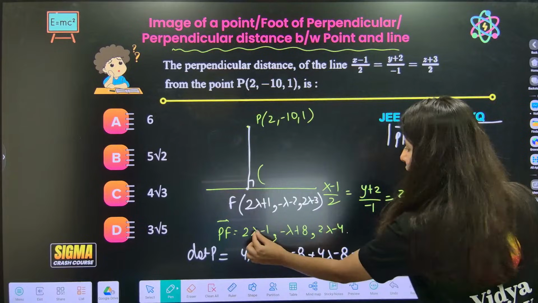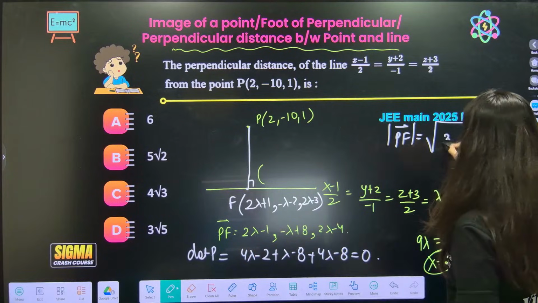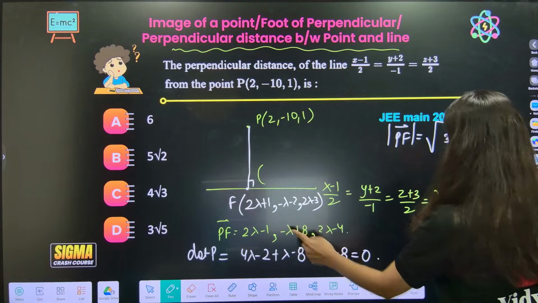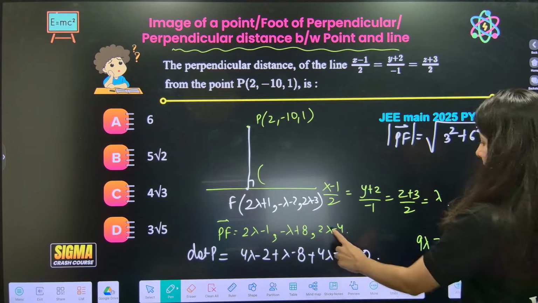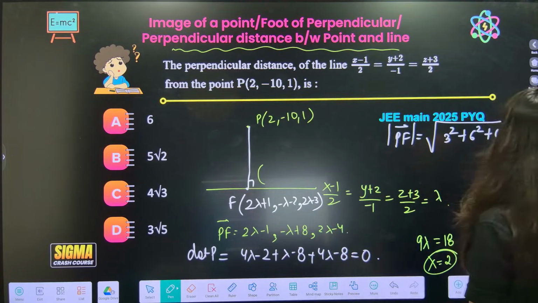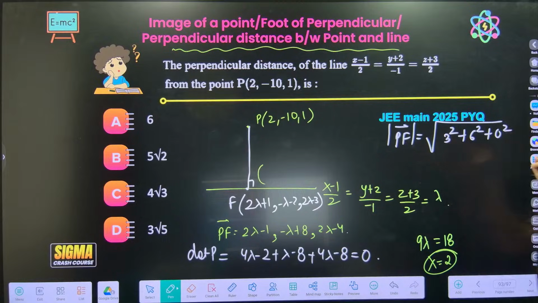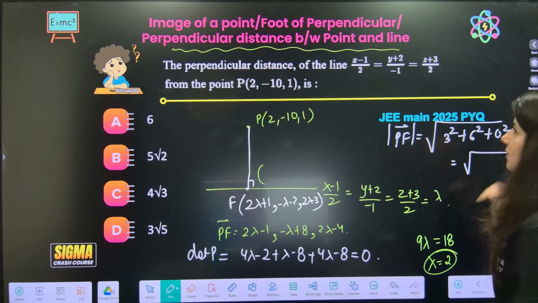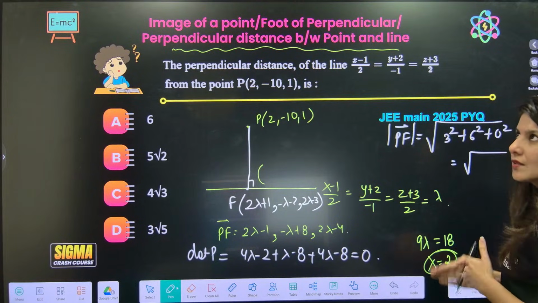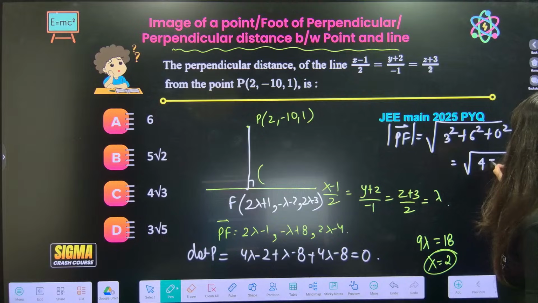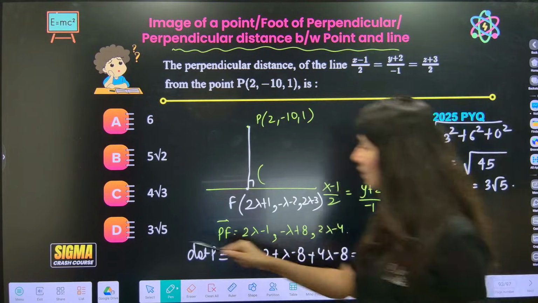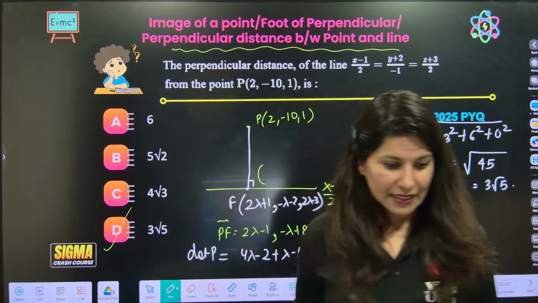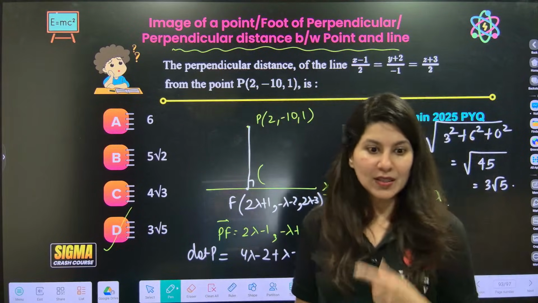Put lambda is equal to 2: 4 minus 1, 3 square. And this is 8 minus 2, 6 square. 0 square. So 36 plus 9 is your answer. 36 plus 9, 45. 9 fives are 3 root 5. Where are you? 3 root 5. Option D. Easy.